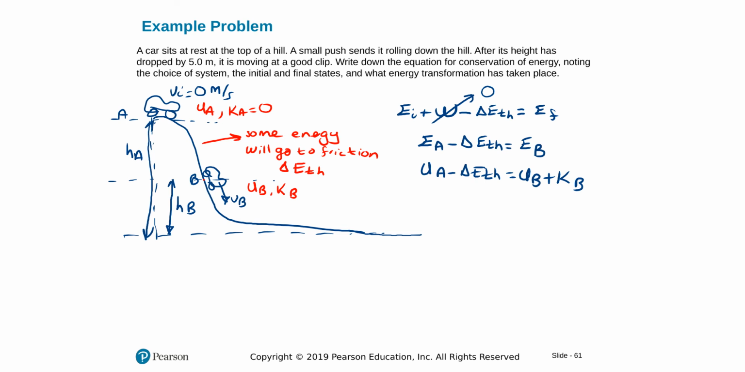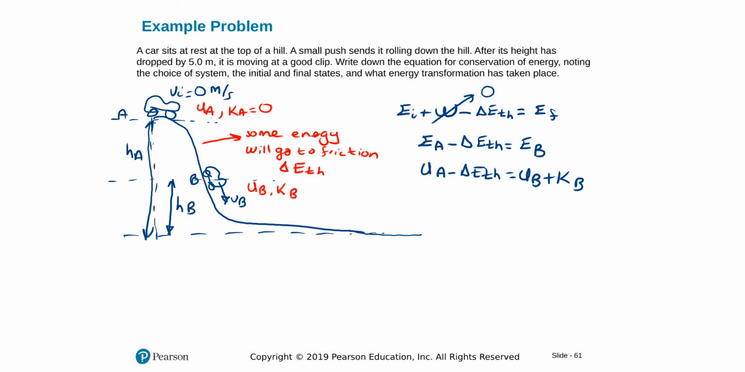We start with our general conservation of energy equation. Initial plus, if there's any work done on the system, minus thermal equals final. There's no work done on the system here. No external forces are pushing or pulling on the system other than friction. Friction converts some energy to thermal energy. We take that away and equate it to final energy. Initial energy is energy at A, take away the thermal energy, equals energy at B.